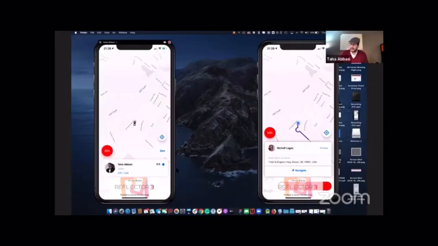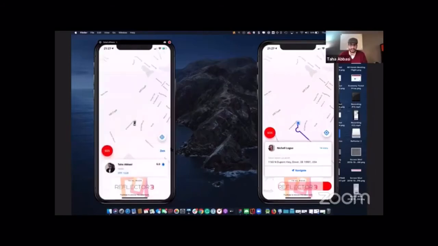So then once you've arrived at the location, right, guys? Before we do that, let me show you a few features. On the rider app, you can see there's a Zen button on the bottom right of the screen. When I hit this, it sends a push notification to the driver saying rider activated Zen mode. And also on the top of the driver app, it says Zen mode activated. This is a quiet ride. That's something that's really important.